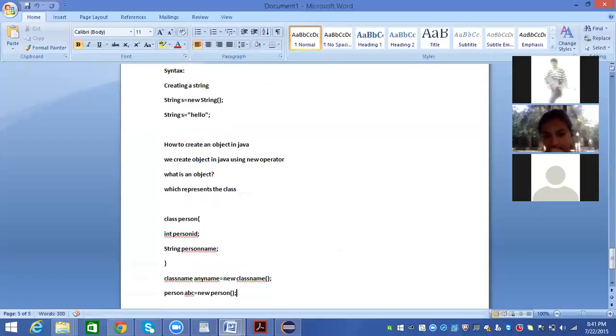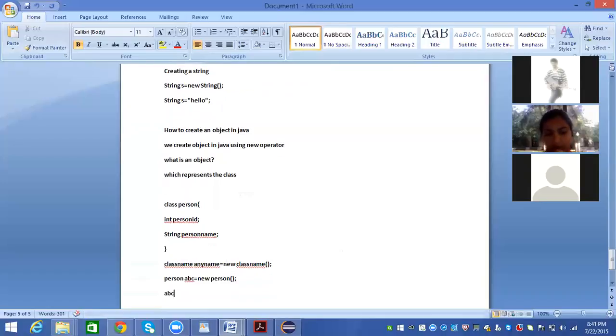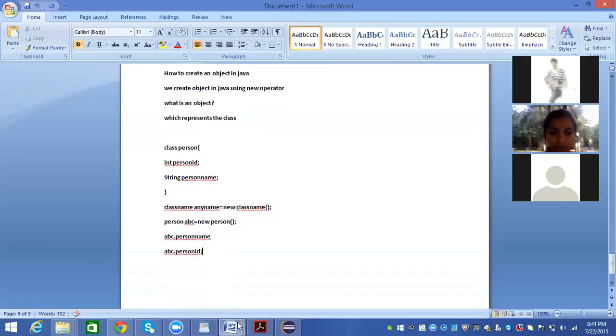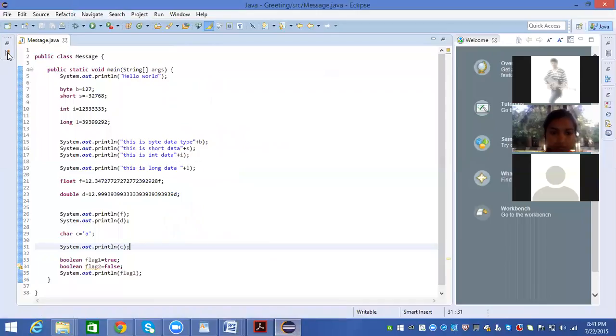Now I can use this ABC to access the values of the person class, like person ID and person name, using the dot operator: ABC.personName and ABC.personID. This is how I can access those values. Sham, is this clear for you? Yes, sir.